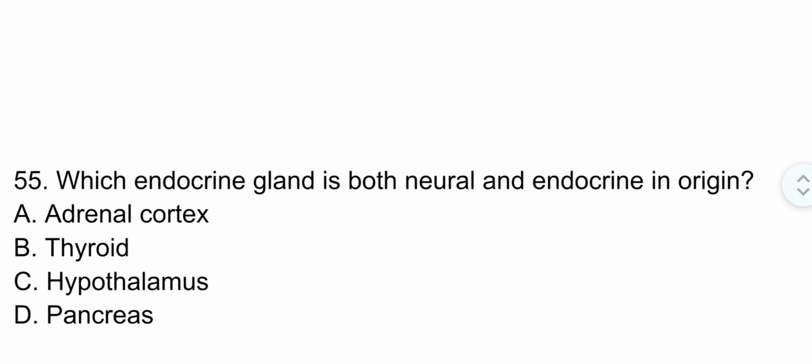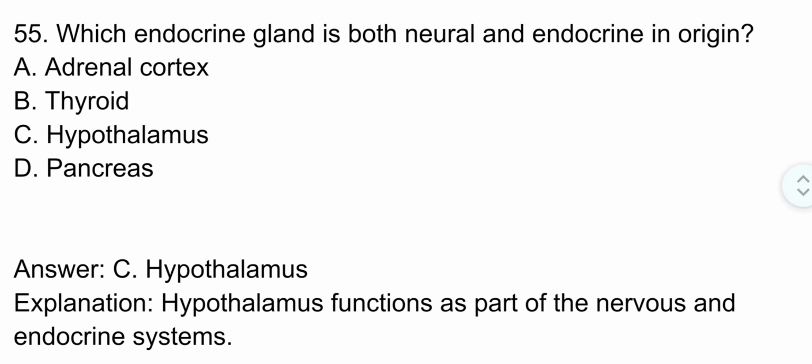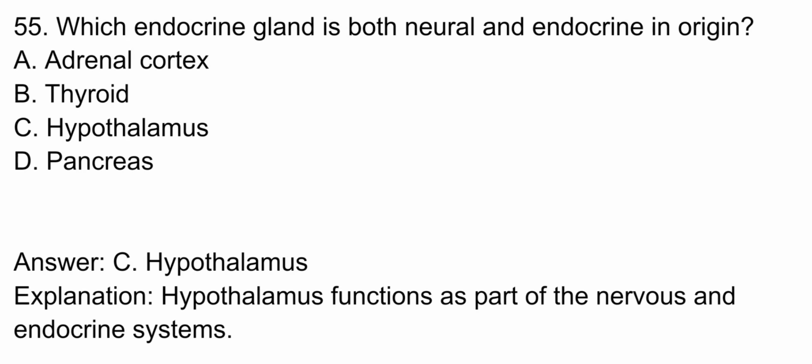Question number 55. Which endocrine gland is both neural and endocrine in origin? The correct option is option C. Hypothalamus. Hypothalamus functions as part of both the nervous system and the endocrine system.